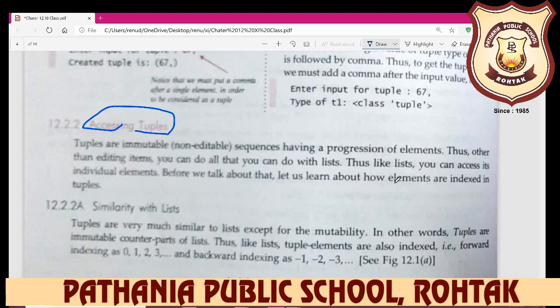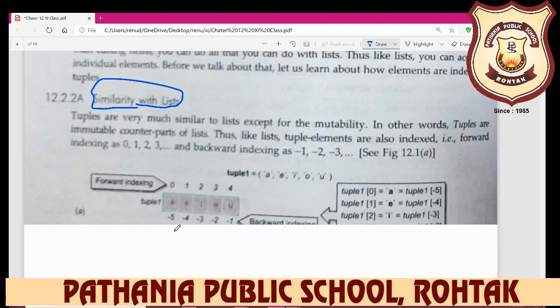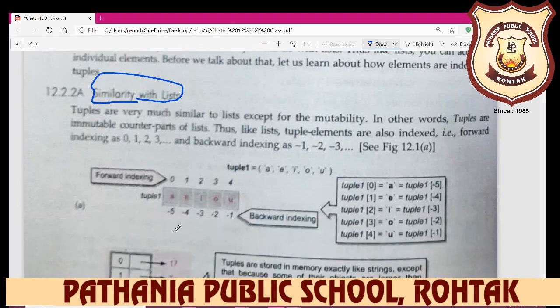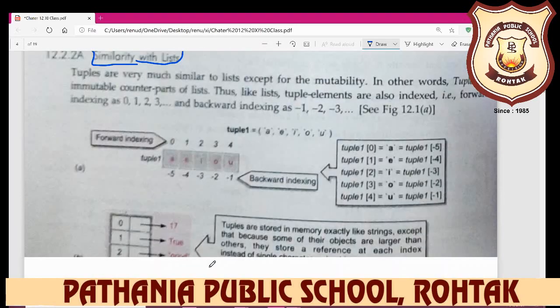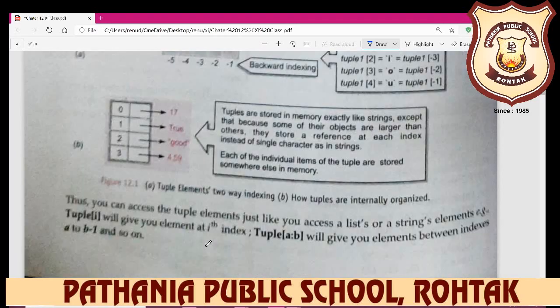Before we talk about it, we learn indexing in the tuple. Similarity with list: tuples are very much similar to the list except the mutability. In other words, tuples are the immutable counterpart of the list. Thus, like list, tuple elements are also indexed. Forward indexing and negative indexing we have already learned. We have already started from 0, so 0 to upper minus 1, and the negative indexing always starts